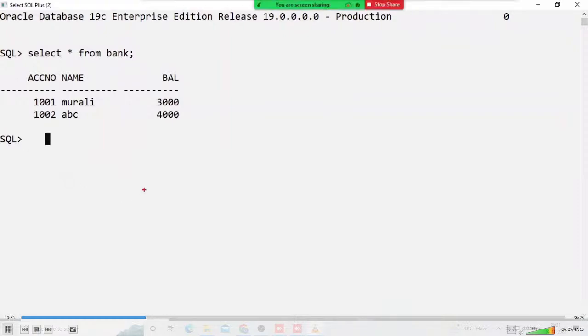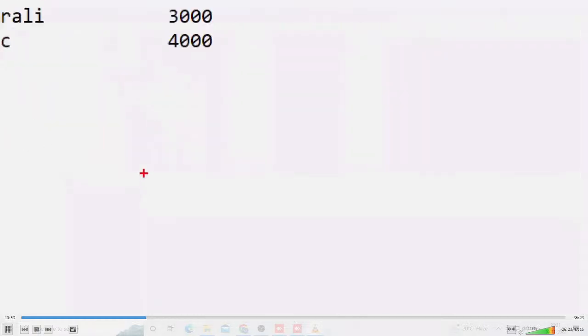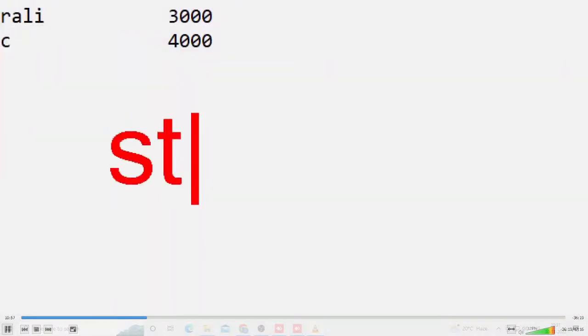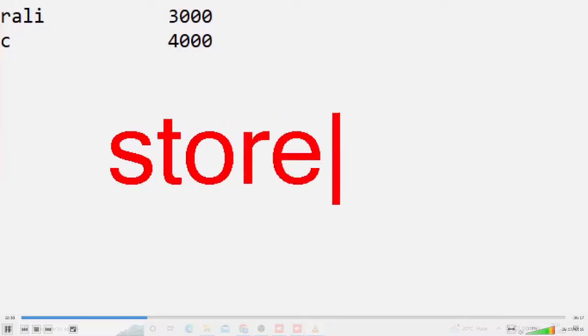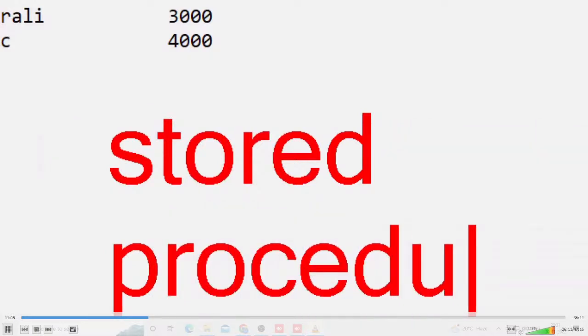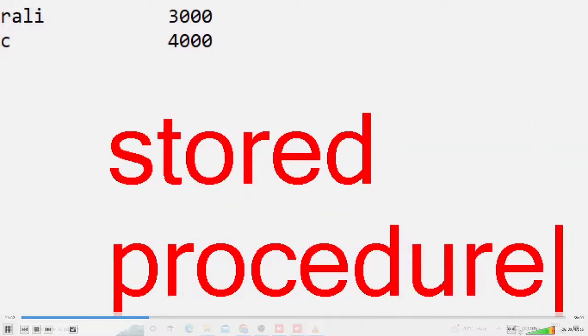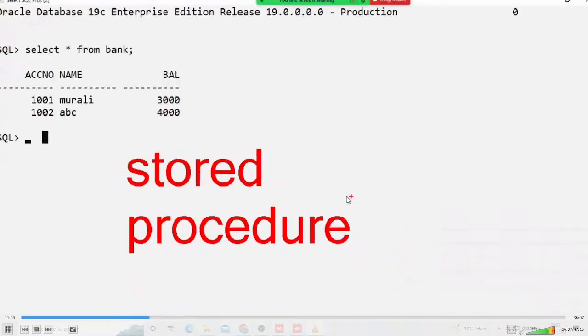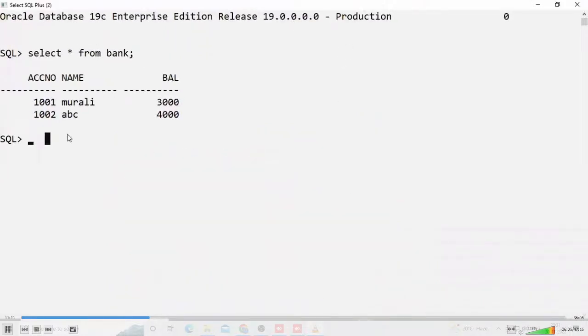Stored procedures are a concept that exists in Java, .NET and Python, and also in MySQL, SQL Server and Oracle. In stored procedures, these types of logical conditions are written. That is in our course on the PL/SQL side.